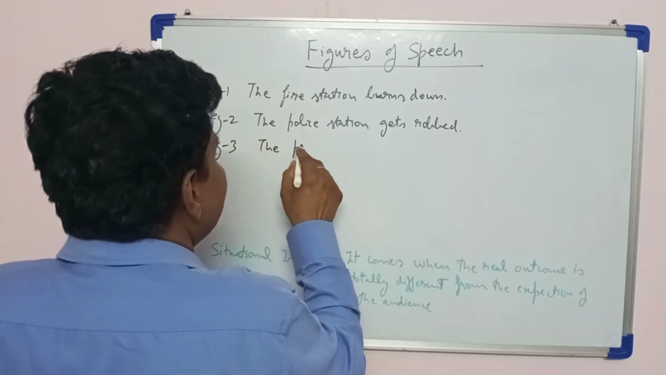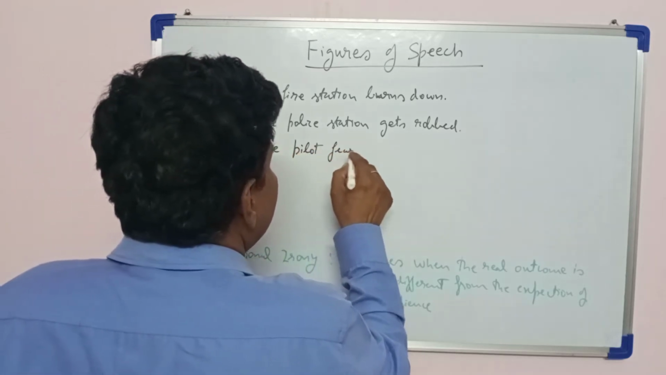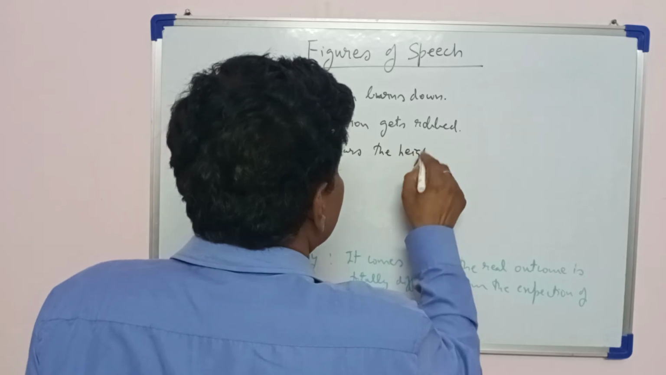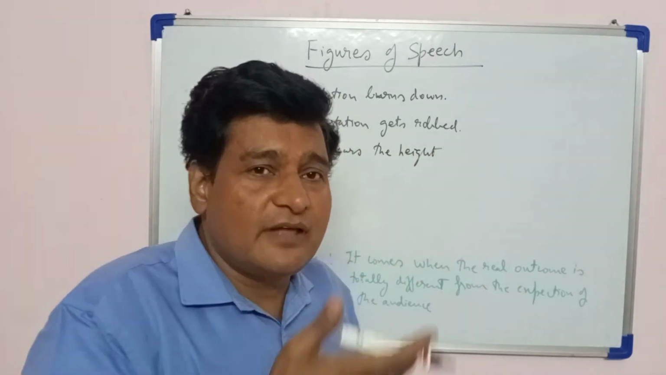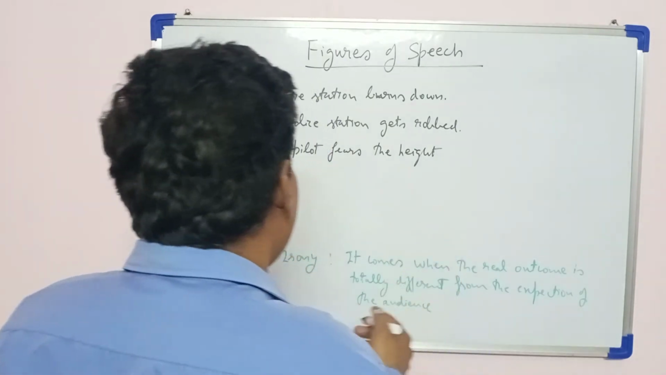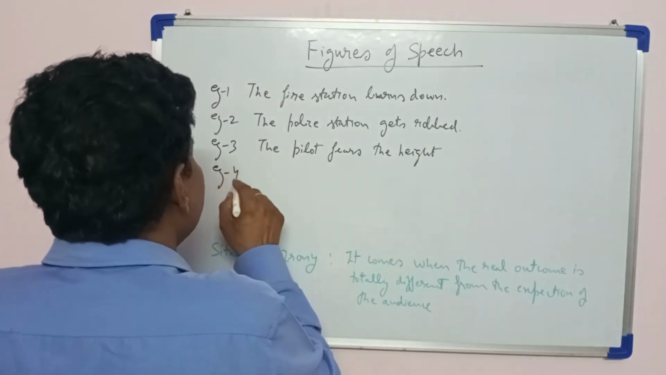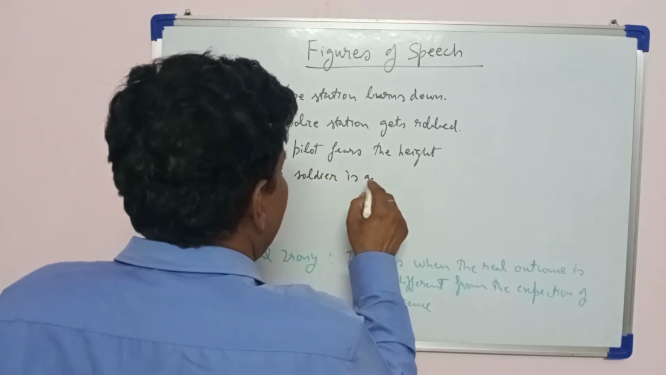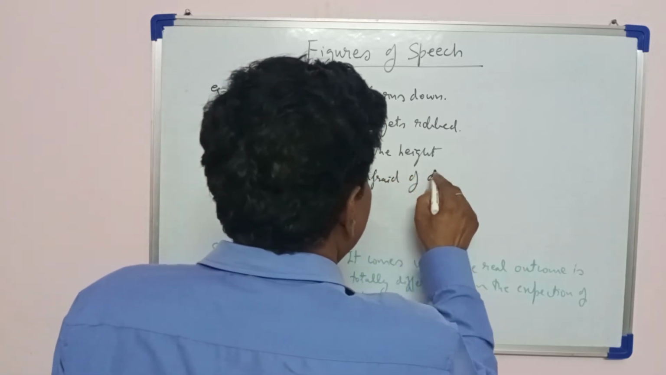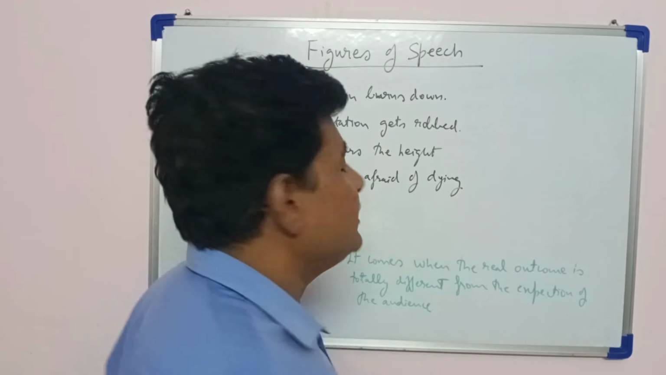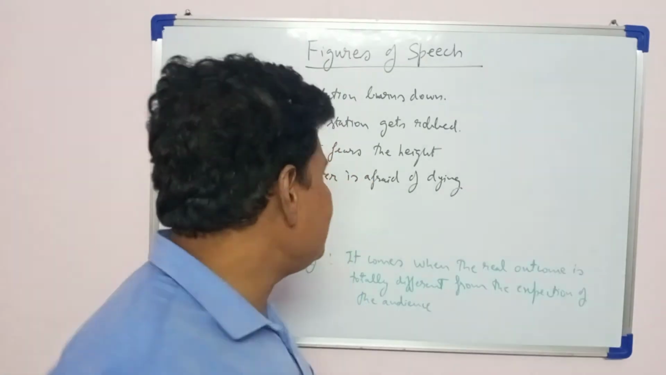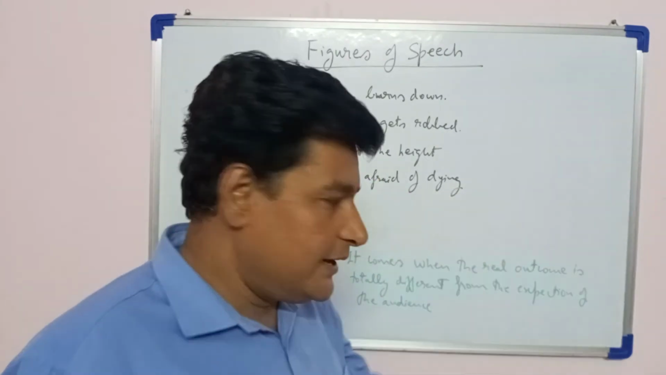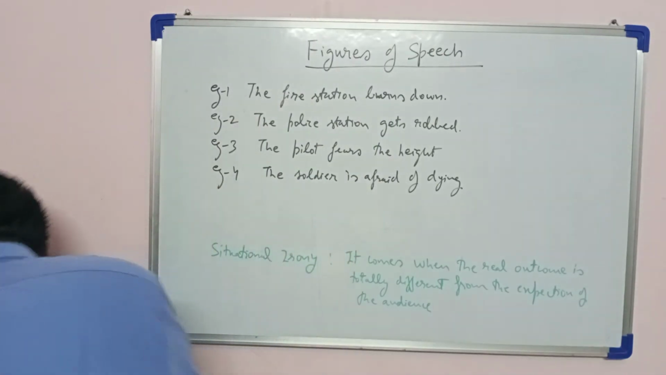The pilot fears the height. The pilot who flies the aeroplanes, he fears the heights. So this is situational irony. The soldier is afraid of dying. So you can understand these are the examples of situational irony. Now we will move over to the next part.